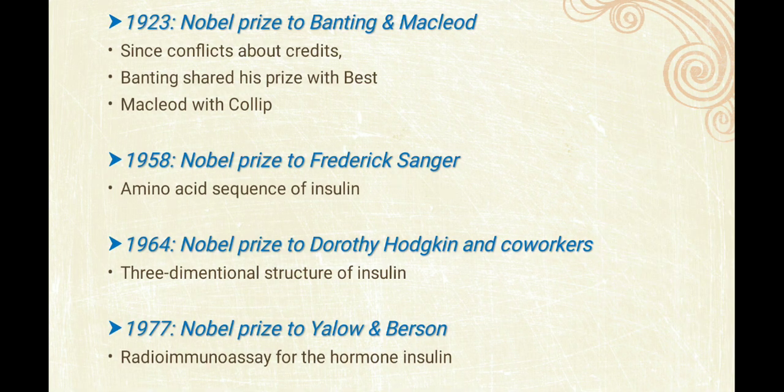Now due to insulin there are many Nobel Prizes, to Banting and further to Frederick Sanger, who sequenced insulin; the amino acid sequence of insulin was discovered by Frederick Sanger.